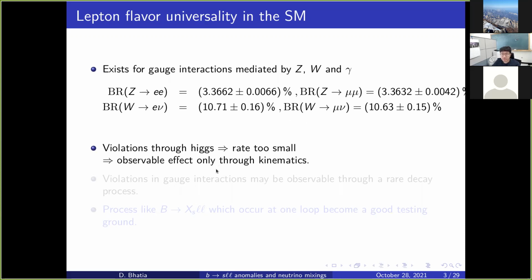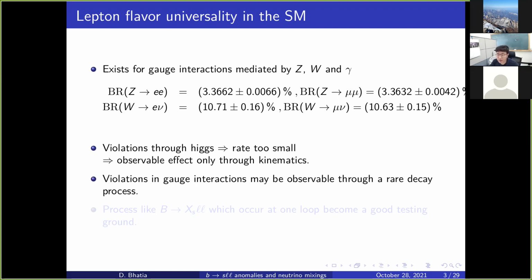Suppose now we want to see lepton flavor universality violations in the standard model. Then certainly it cannot be these tree-level processes, because they are so enhanced that in order to see some new physics effect, one would need to do a lot of background reduction. So they are not favorable.